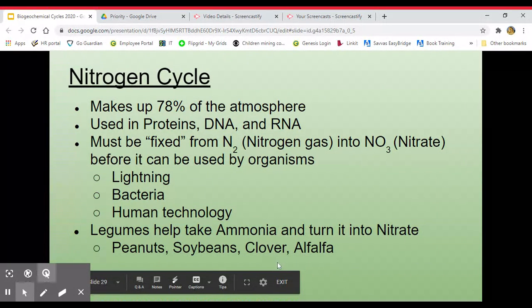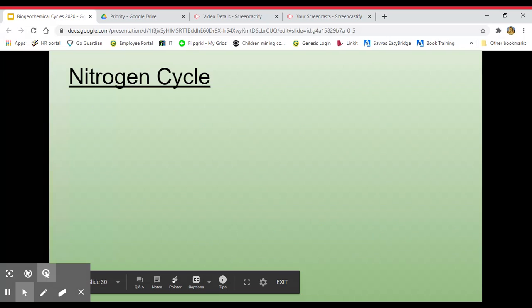All right, peanuts, soybeans, clover, and alfalfa are the different examples of legume plants. So peanuts, soybeans, clover. You've probably definitely seen peanuts, maybe seen soybeans. Clover is usually a weed that we'd like to pull out of our gardens, right? And alfalfa is another kind of wildflower for you.